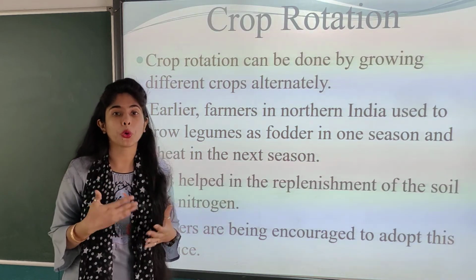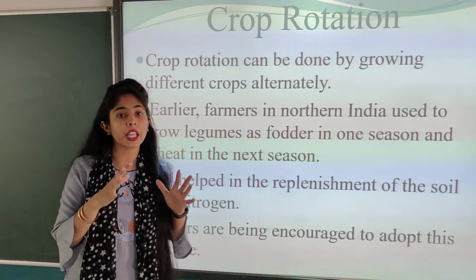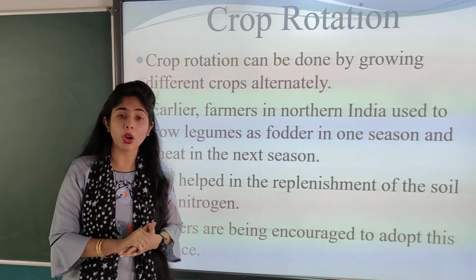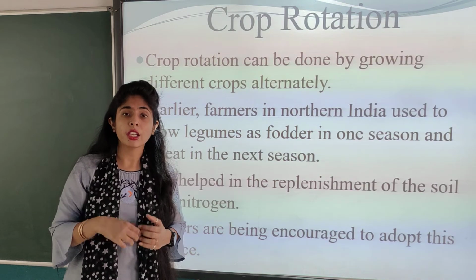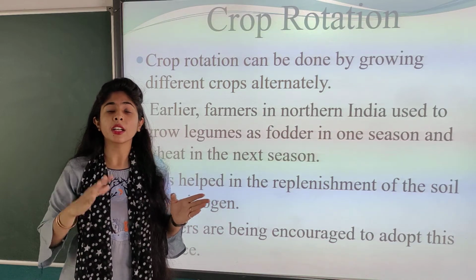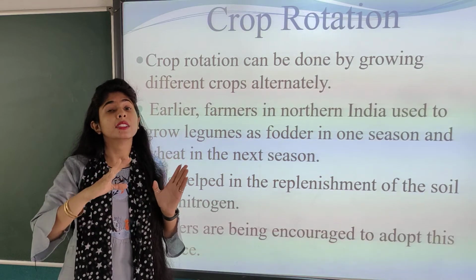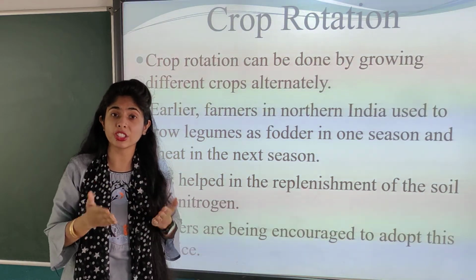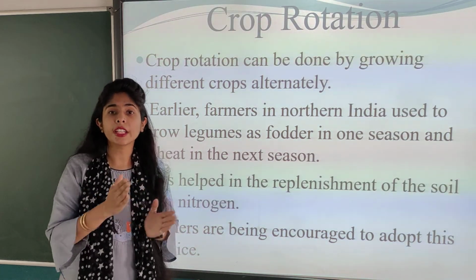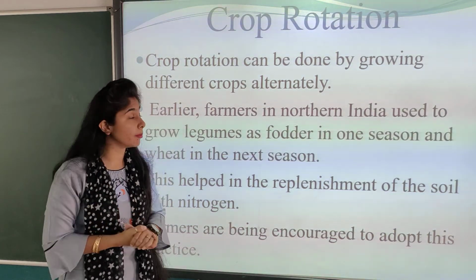Now what is crop rotation? Why should we not grow only wheat? We should not grow the same crop, wheat, in the same field again and again, because the nutrients which it needs will get finished. So if we grow another crop, then the other nutrients that crop needs will be used. The soil will be replenished in time. In this way, different kinds of crops will also be grown and it will be easy and a good yield will come. Let us see.